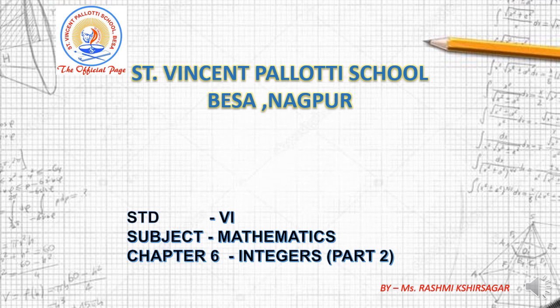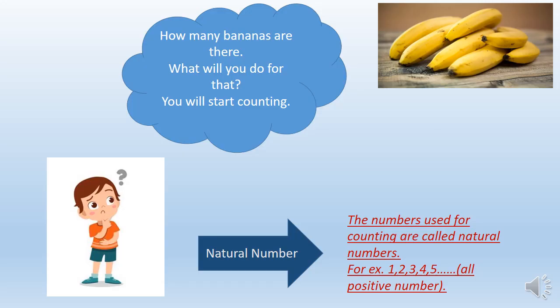Good morning, children. We were learning chapter number 6, integers. Today we'll discuss part 2 of that. See the picture. Here, what can you see? Here, the bananas are there. Here, one boy is there who is thinking, what? What is in his mind?